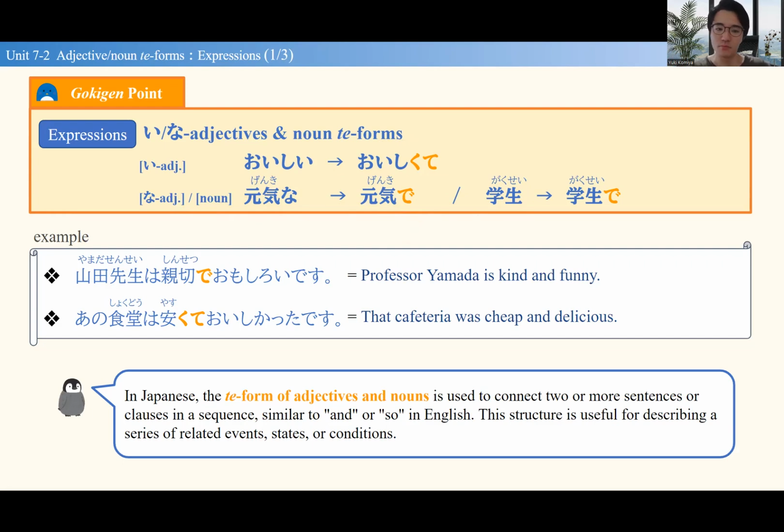Like, for example, Mr. Yamada is kind and funny and hardworking or things like that. If I want to list a few items or adjectives in the same sentence, you need to connect them using the te form. 山田先生は親切で面白いです. Or the cafeteria was cheap and delicious. あの食堂は安くて美味しかったです. So 安いです and 美味しいです. If I want to have two adjectives in a sentence, you need to connect them using the te form.